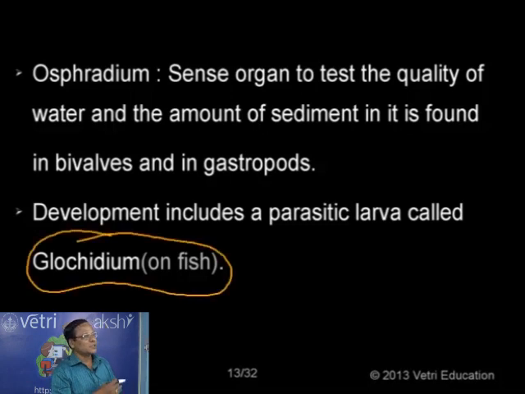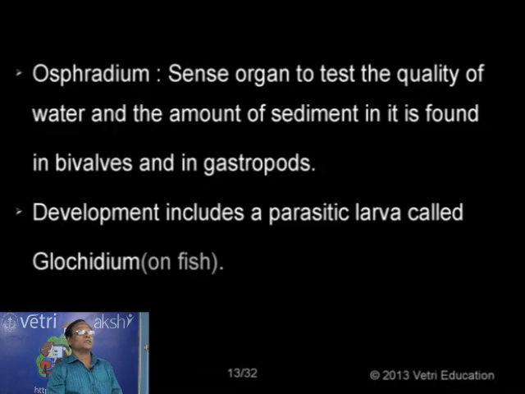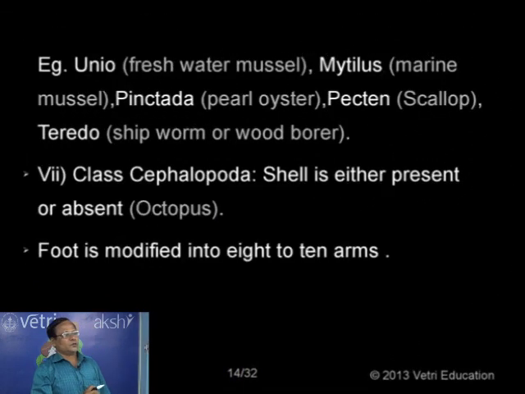It leads a parasitic mode of life on the body of fish, in the gill chamber. So the glochidium, a parasitic larva found in animals like mussels, that is bivalves, during development lives in the gill chamber of fish. Once they attain maturity, they become free-living, and before that the larval stage is a parasitic life.